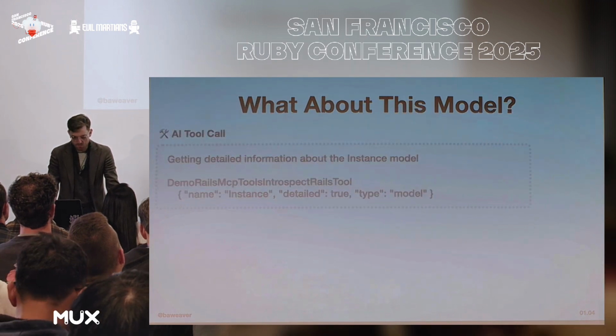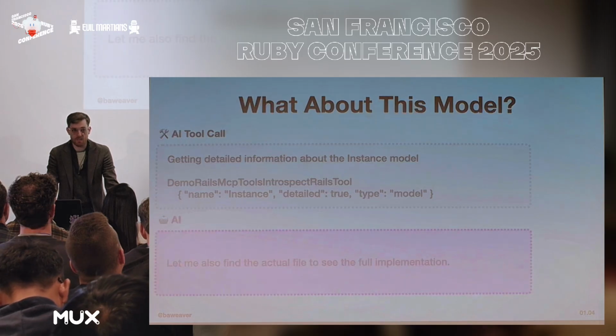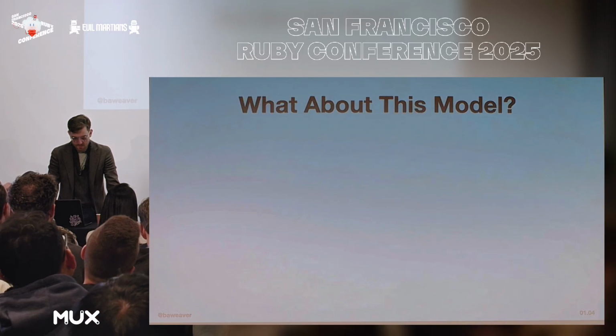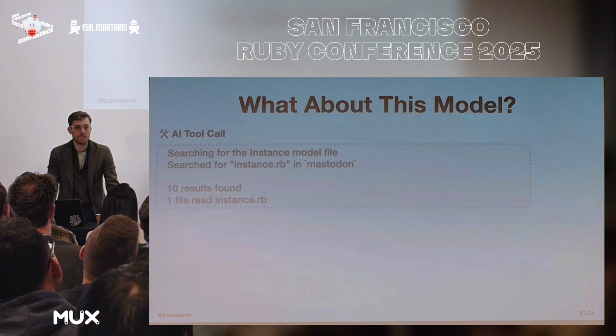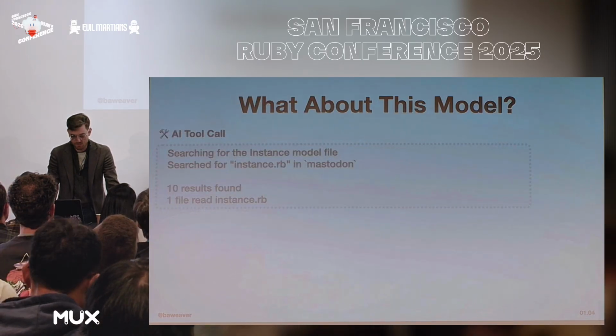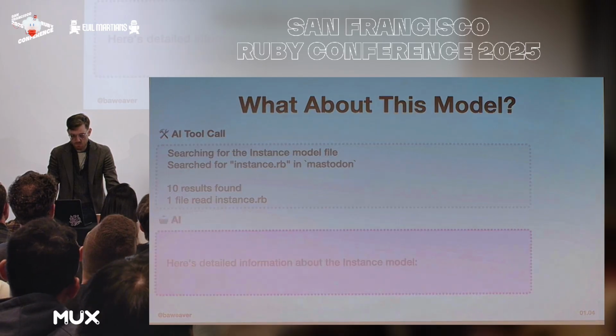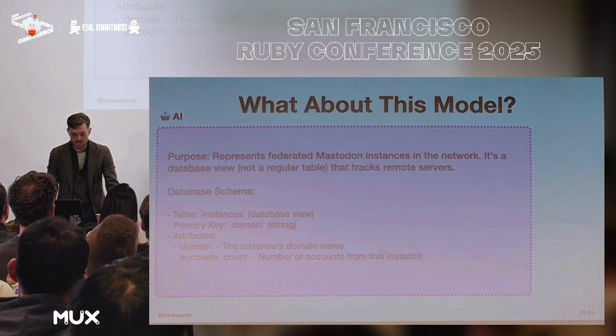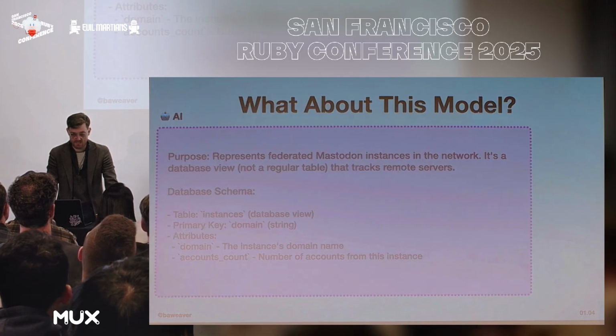So now AI will probably want to read that file as well, because AI loves double checking itself, which will then lead to another call. In this case, it's a built-in tool, which is file read, so we don't need to go over that. But it will give us some detailed information about this model, as well as some information about its purpose, such as it represents federated Mastodon instances in the network.